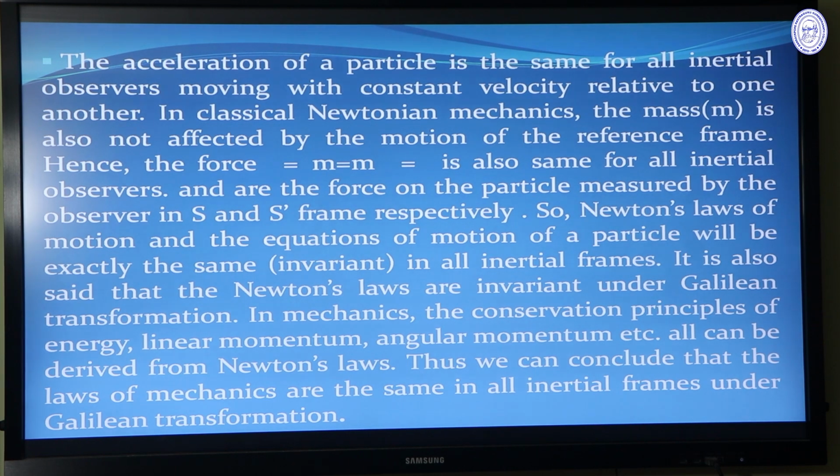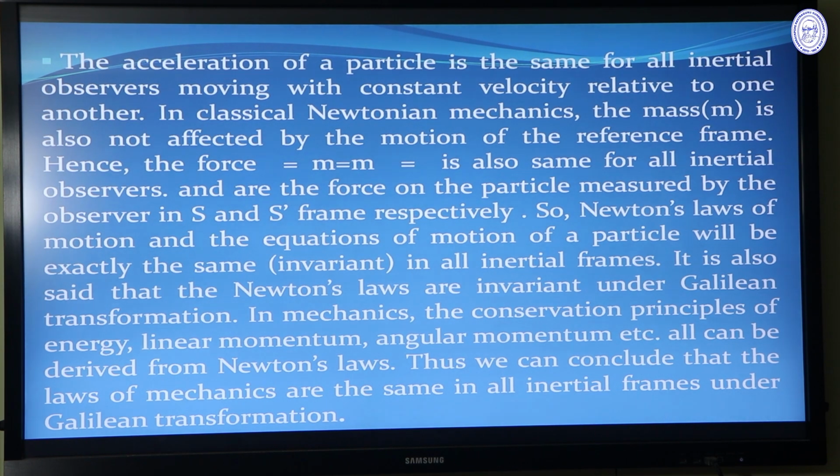And the force on the particle is measured by each observer respectively. So Newton's laws of motion and the equation of motion of a particle will be exactly the same, invariant, in all inertial frames. It is also said that Newton's laws are invariant under Galilean transformations. And in mechanics, all the conservation principles like the principle of energy, linear momentum, angular momentum, etc., can be derived from Newton's laws. Thus, we can conclude that the laws of mechanics are the same in all inertial frames under Galilean transformation. This is a very important point. So far, what we have discussed is this.